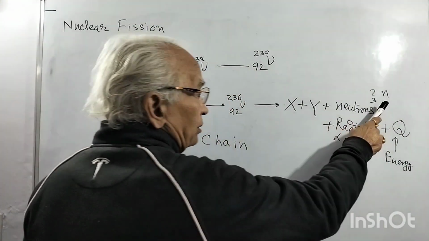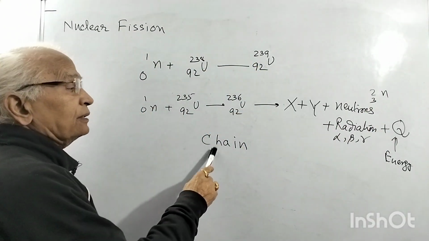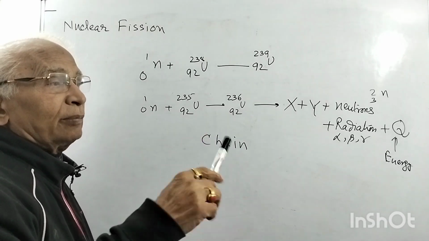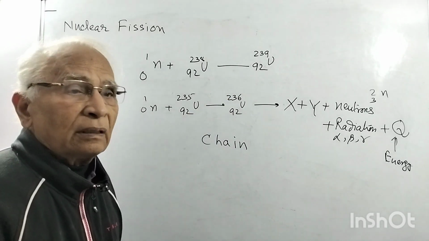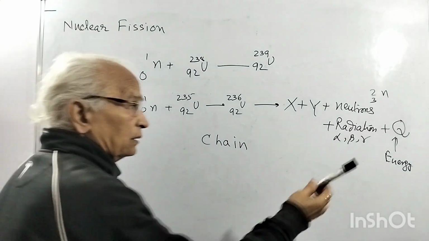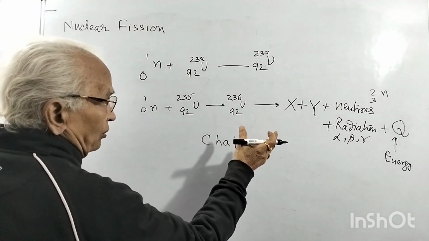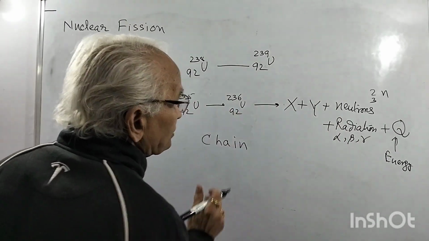So a chain is produced, and that chain multiplies, so more energy and more neutrons are produced. This energy, Q, is calculated from the mass difference of the initial and final systems.